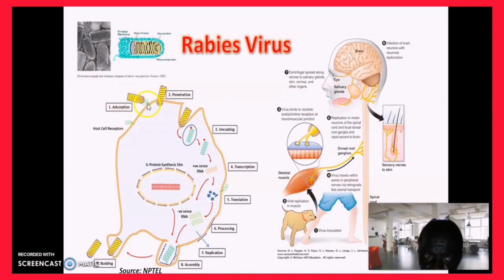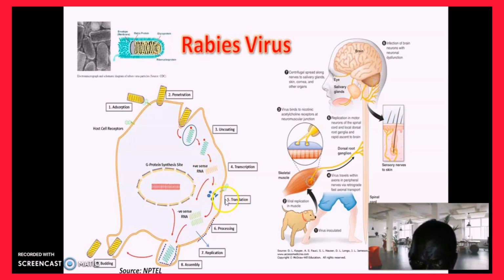How does it really get to multiply itself? It adsorbs to the cell walls and penetrates. These are just the shape, very bullet-like. When it penetrates, it uncoats because it has a coating, and the nucleic acid is exposed, and from there it can be transcribed.